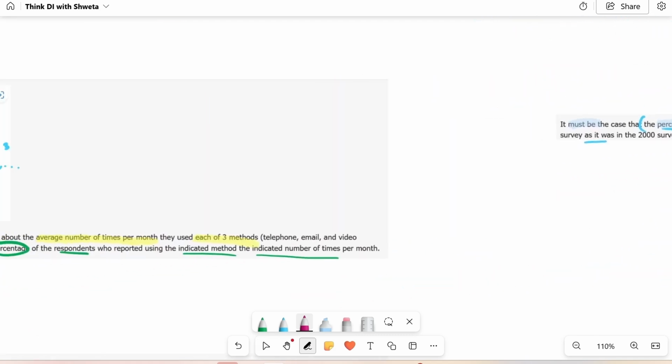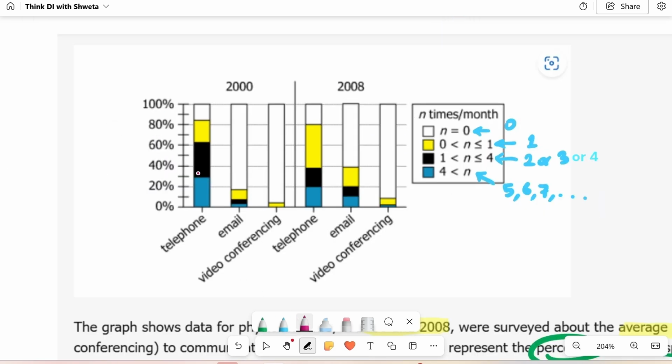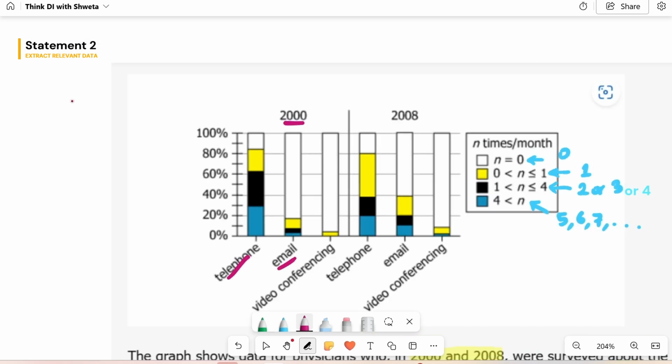Okay, let's go back to our graph here. So, first pair, telephone and email. Let's try to figure out the overlap in the year 2000. Those physicians who used both. Remember, you don't know anything about what is the commonality between them generally. So, we'll have to visualize situations.